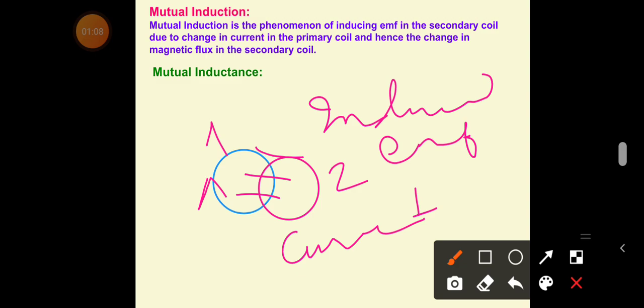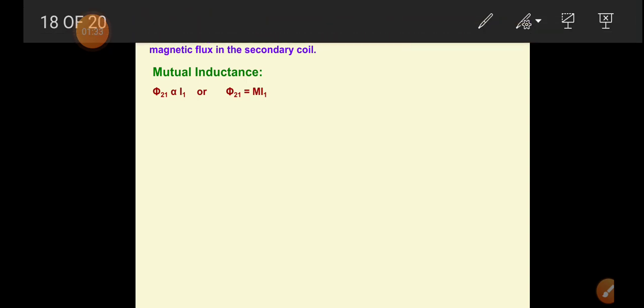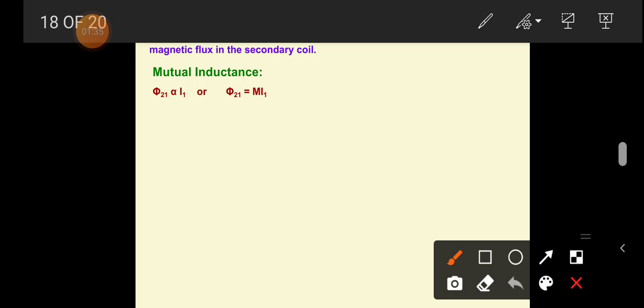Now let us talk about mutual inductance. It is something like self inductance. We can define phi 2 1 is directly proportional to I1. What is the meaning of phi 2 1 here? Phi 2 1 is the flux linking with coil 2 due to the current in coil 1.